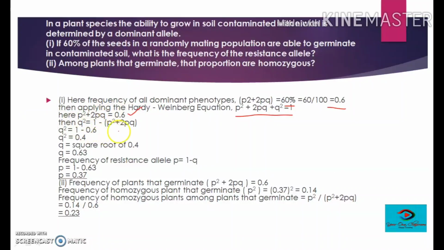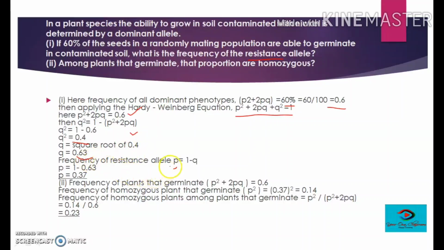Then q square would be 1 minus 0.6, and that is equal to 0.4, and the square root of 0.4 would be 0.63. Now from this value we can calculate the frequency of p, because the question is asking for the frequency of the resistant allele, and we know that only the dominant allele is resistant in this nickel containing soil.